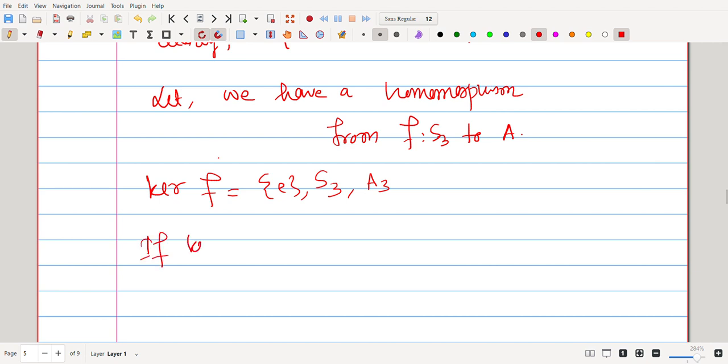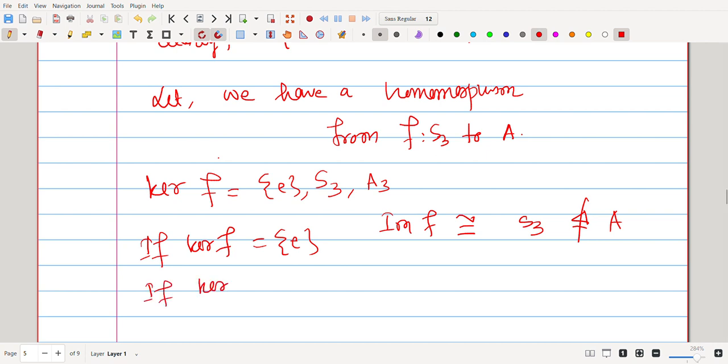So if the kernel of F is identity, that means the image of F is isomorphic to S3, right? Which is not a subgroup of A because A is abelian. So this case is not possible. So the kernel cannot be identity.